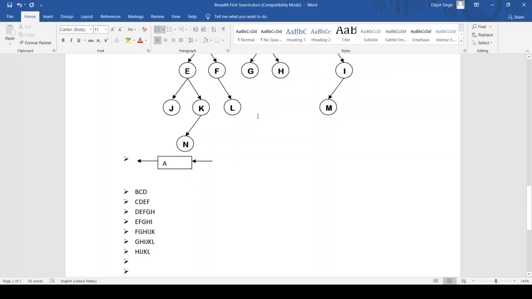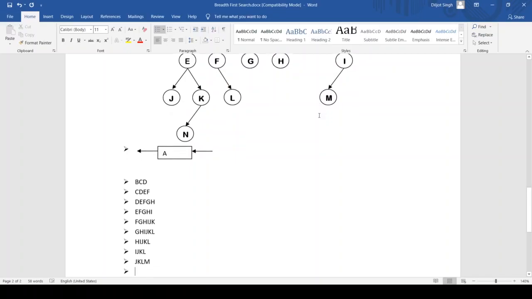Now H also cannot go anywhere, so next is I, J, K and L. Now where can I go? I can go to M. Next, we will write J, K, L and M, right? It has only one node, so it can go to M.